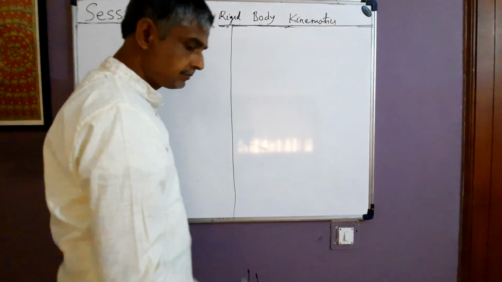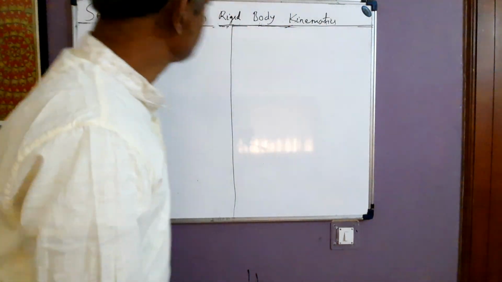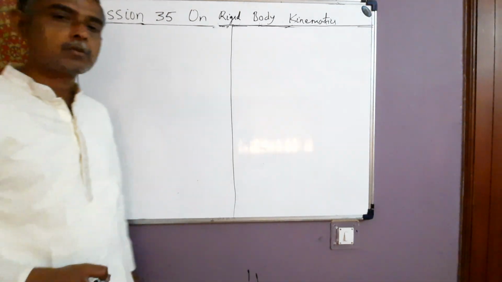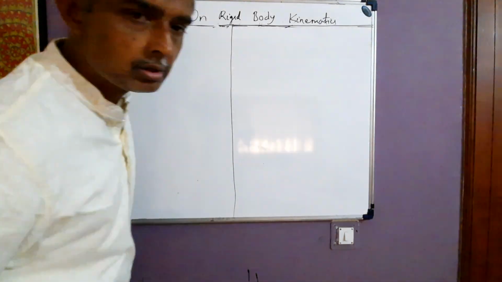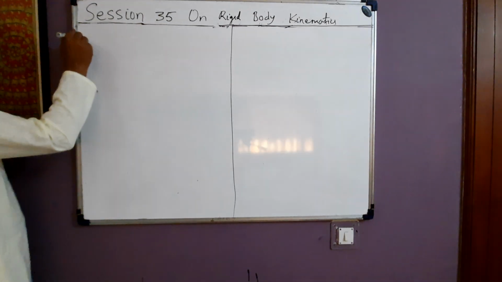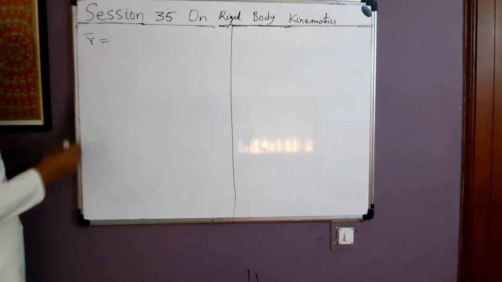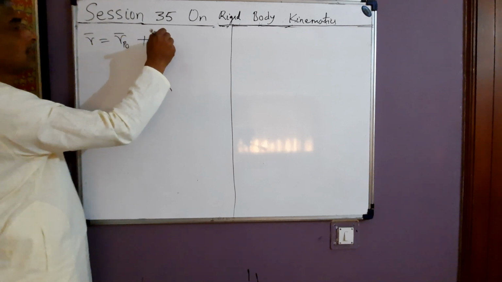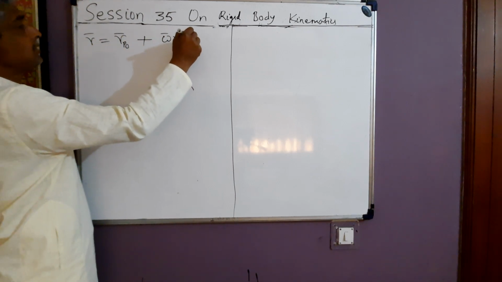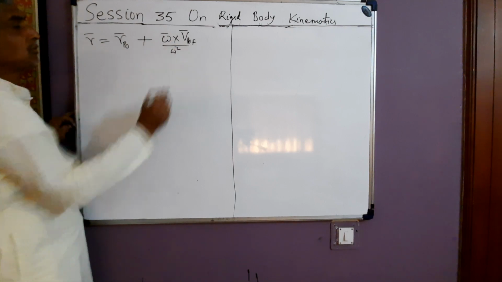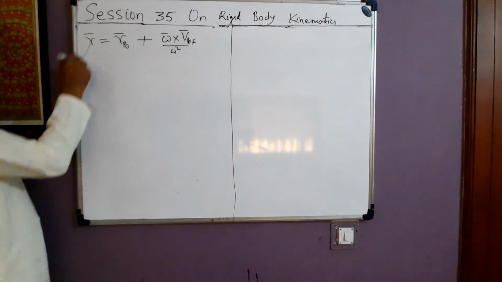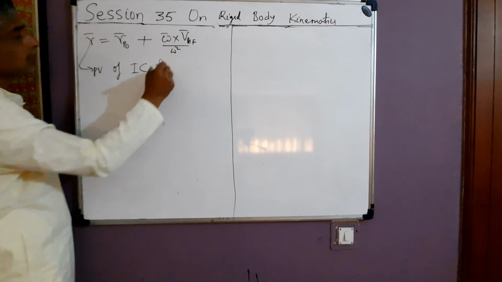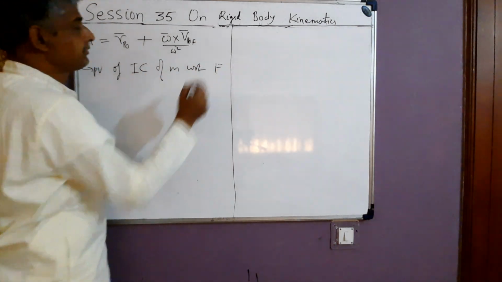Now, before going ahead, one thing I would like to emphasize. See the 34th video on rigid body kinematics, the first video on IC. I wrote down the position vector of IC: R is equal to R P naught plus omega cross V P naught F by omega square. This formula I wrote down. This is the position vector of IC of M with respect to F.